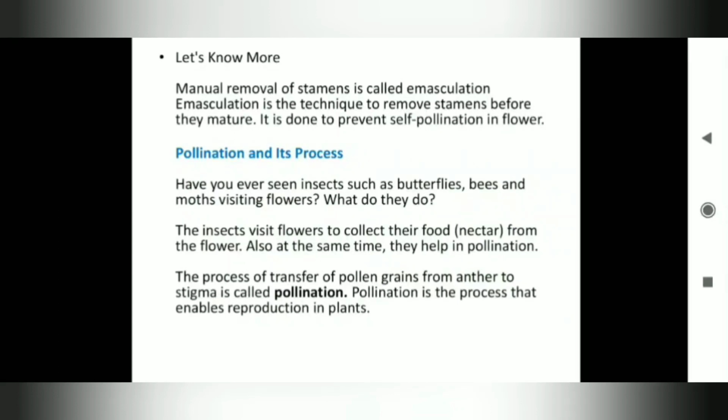Pollination and its process. Now, what is pollination? Have you ever seen insects such as butterflies, bees, and moths visiting flowers? The insects visit flowers to collect their food, that is nectar or the sweet juice from the flower. Also, at the same time, they help in pollination. The process of transfer of pollen grains from anther to stigma is called pollination. Pollination is the process that enables reproduction in plants.